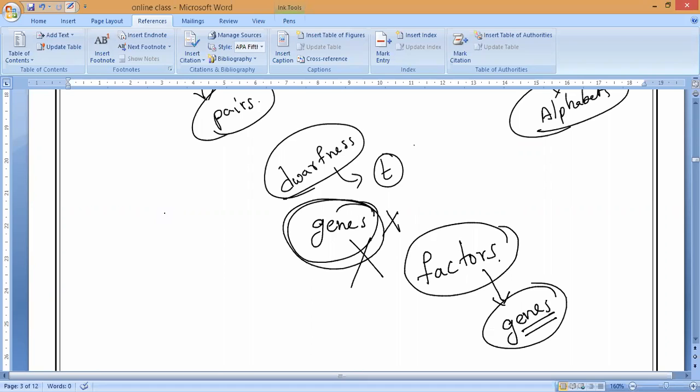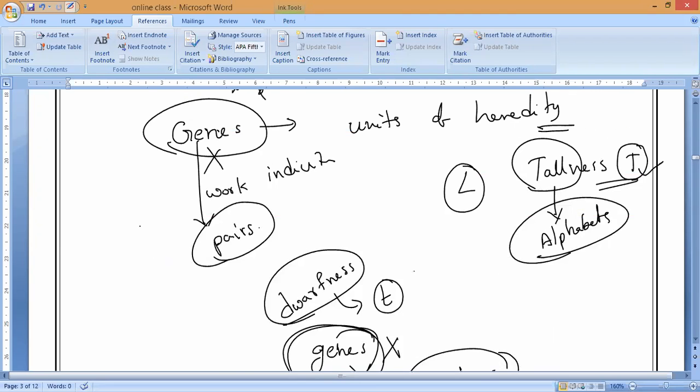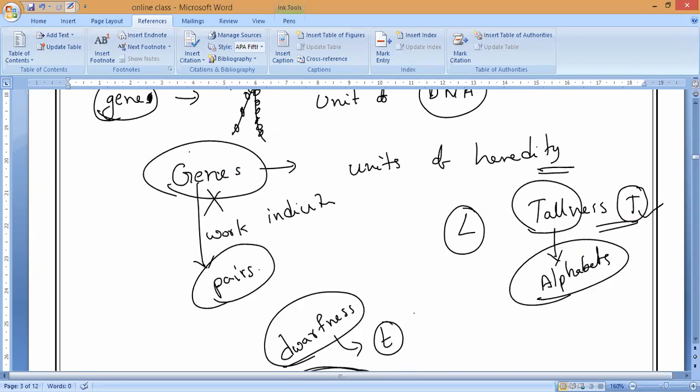Every DNA has thousands of genes, and each gene controls one character. That is why genes are called the units of heredity, which transfer the characteristics from parents to their offspring during reproduction. That is what you have to remember.